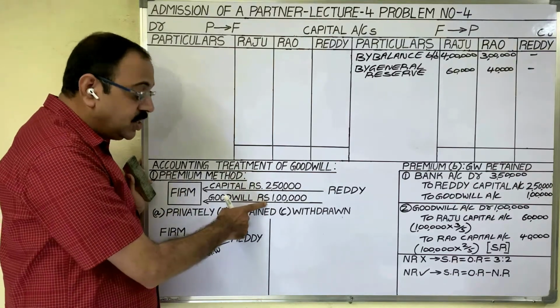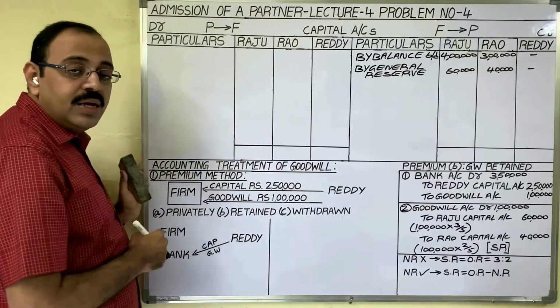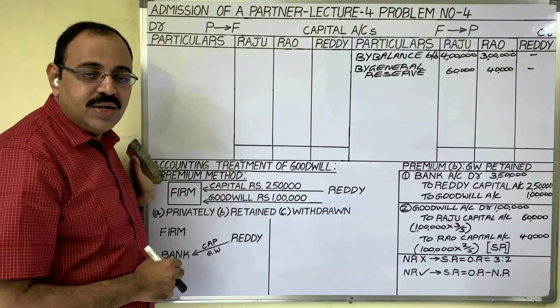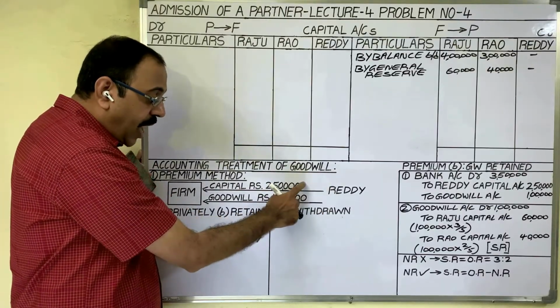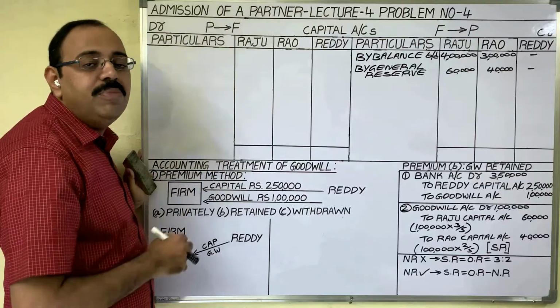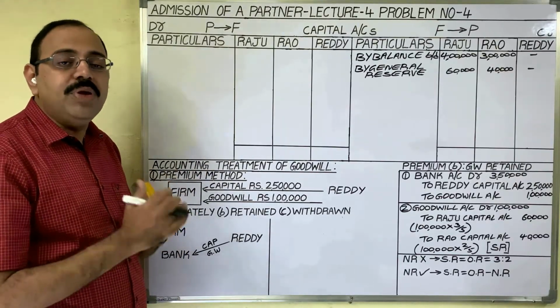So to adjust this goodwill, there are 3 methods: premium method, revaluation method, memorandum revaluation method. When the new partner is bringing capital and goodwill both into the firm, that is the premium method. So we should adjust the goodwill as per the premium method.